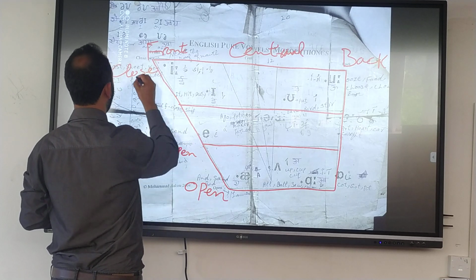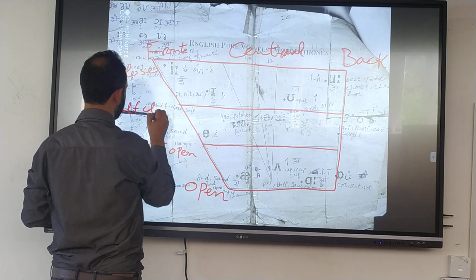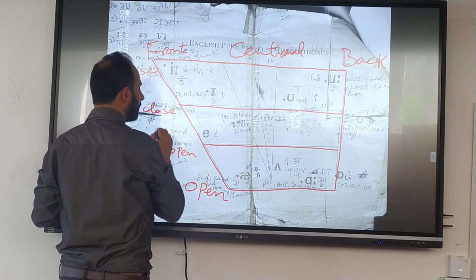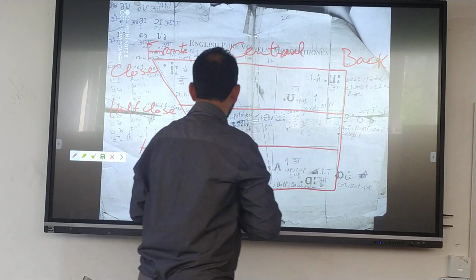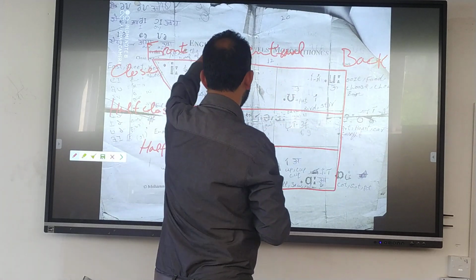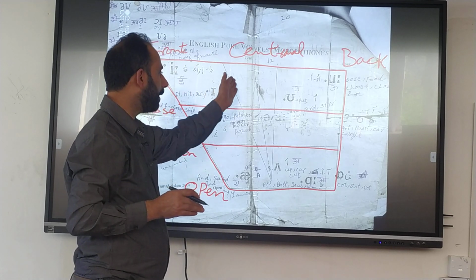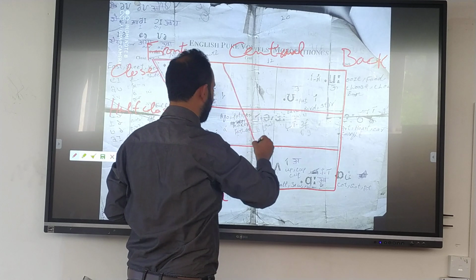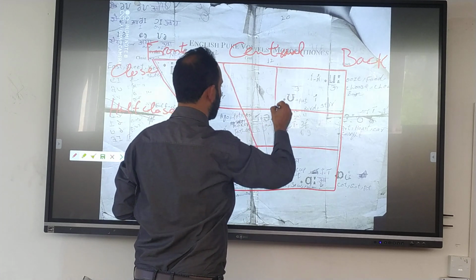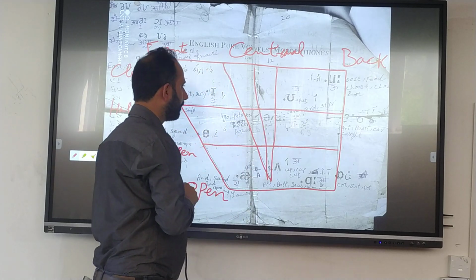This is closed, and here they are half closed. So until I am able to use the pen properly, please bear with me. With the help of this diagram you will understand. And this portion we can take as the central. For example, this is the central of the tongue.